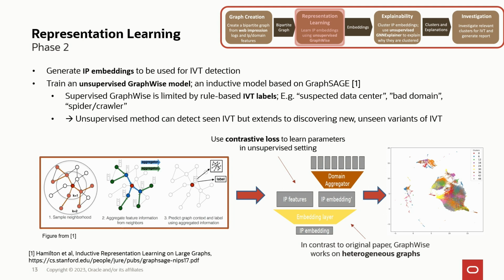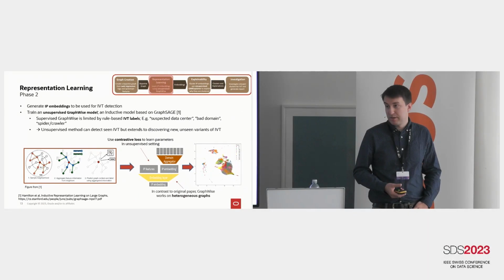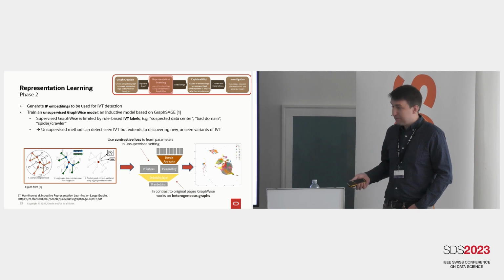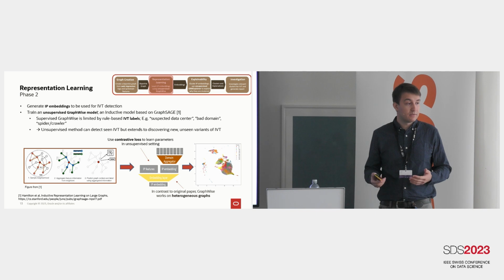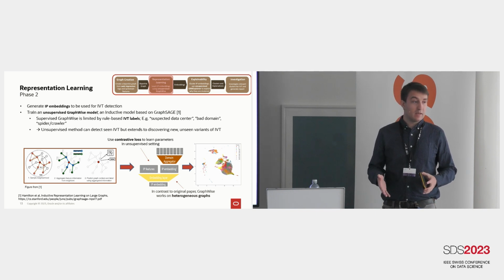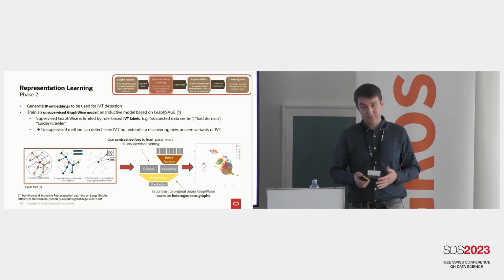So we feed these domain features through this aggregation layer. It gets you out an intermediate representation from this neighborhood. Then this neighborhood will be concatenated with the IP features itself and then fed through some embedding layer to get out the final IP embedding. Now, having this embedding, this is the forward pass of the model. We can do this after having trained it for all the IPs. We get all the embeddings for all the IPs.